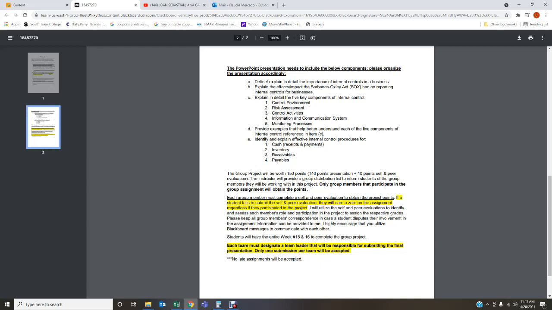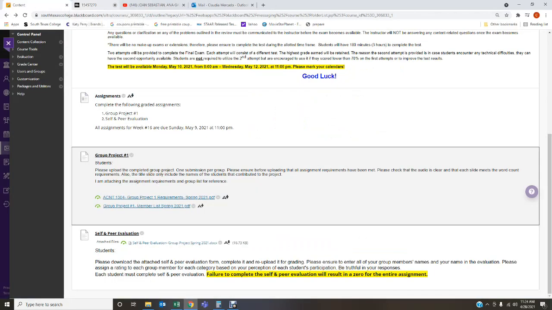So one group member is going to submit the final project. That's one submission per group. But when it comes to the self and peer evaluation, every single student is going to complete one. Okay. And I'll show you in a bit what it looks like. Okay. Just remember that it's one submission for the actual completed project. Make sure that you assign someone that's going to be responsible to submit the completed project. And no late assignments are going to be accepted. Okay.